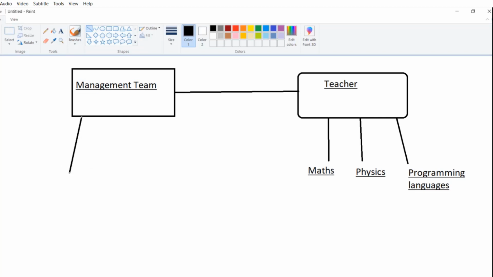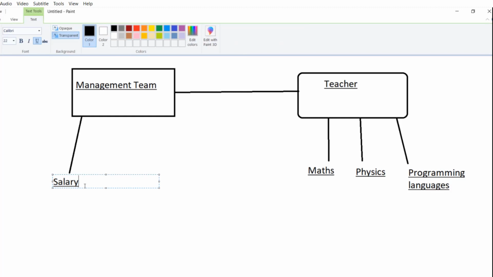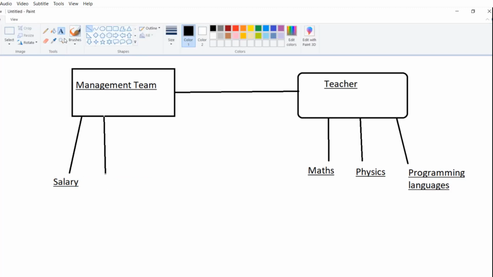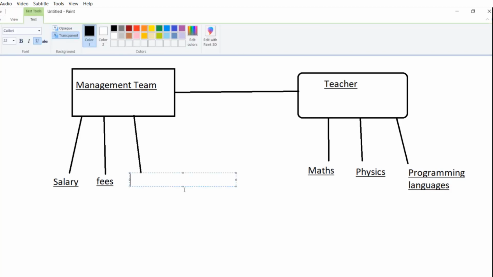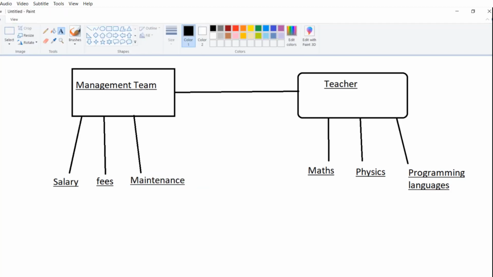Now, the management team will handle everything: salaries, fees, and maintenance. Now you can see that the teacher transferred his power to a management team. So here came the concept of IOC, inversion of control, power transfer, or he inverts the power to someone else. So here IOC is a principle, which means transferring of power.